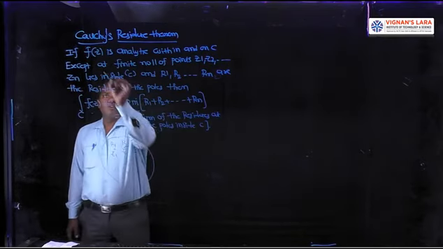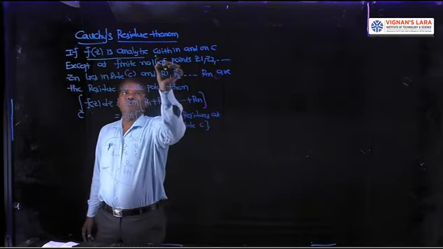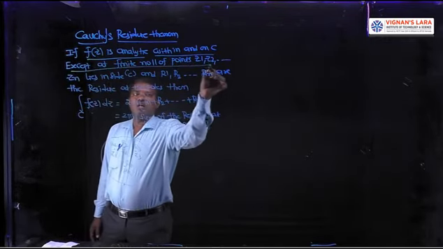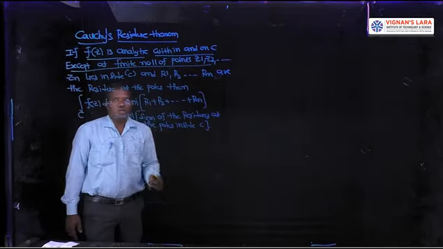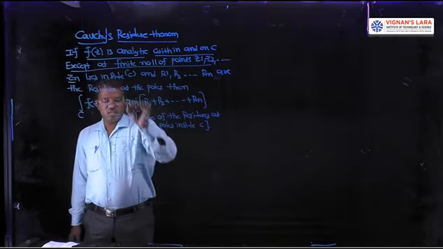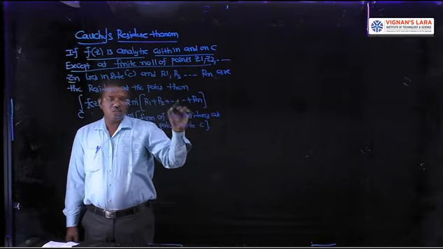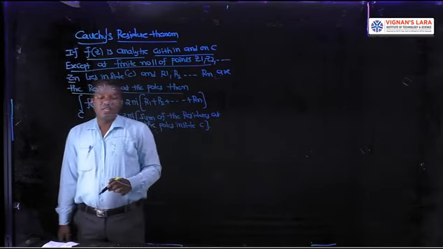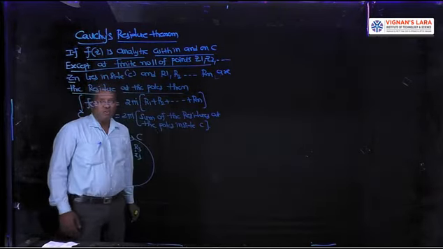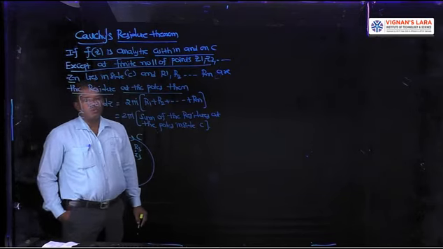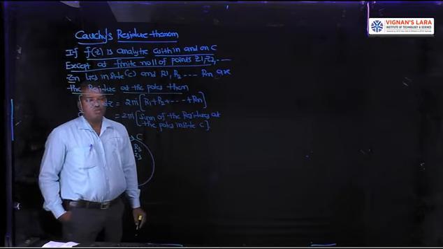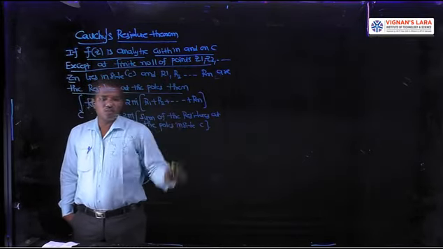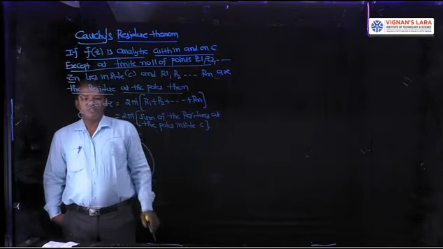It states that f of z is analytic within and on C, except at a finite number of poles or points z1, z2 so on zn lying inside C, and R1, R2 so on Rn are the residues at the poles inside C. Then the integral over C f of z dz is equal to 2 pi i into R1 plus R2 so on Rn, that is, 2 pi i into the sum of the residues at the poles inside C. This is the statement of Cauchy's residue theorem.